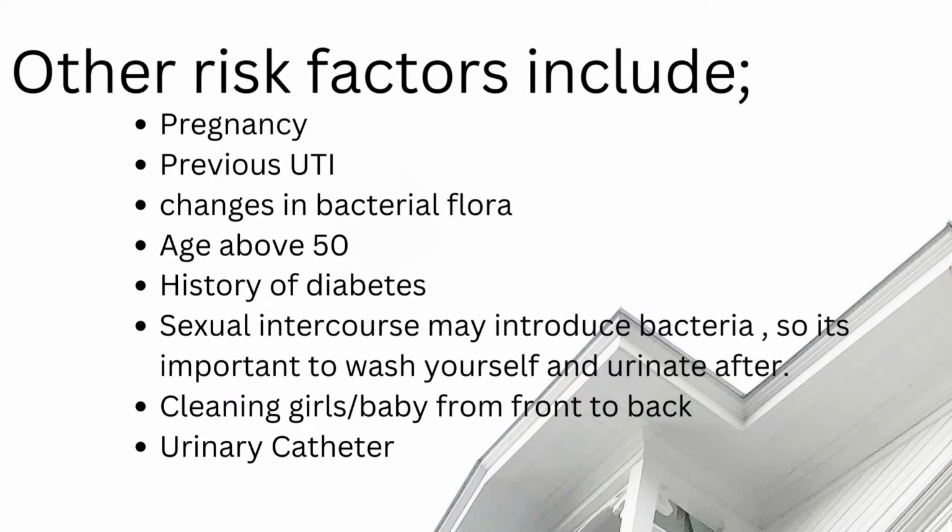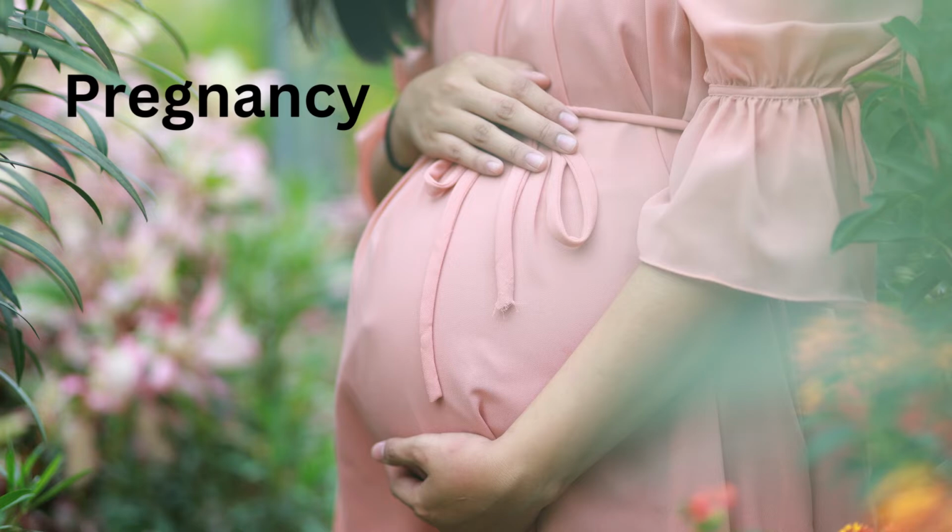Other UTI risks may include: 1. Pregnancy. During pregnancy, the body increases the production of a hormone called progesterone, which relaxes the ureter and bladder muscles. As a result, urine may stay in the bladder too long. This increases your risk of developing a urinary tract infection.